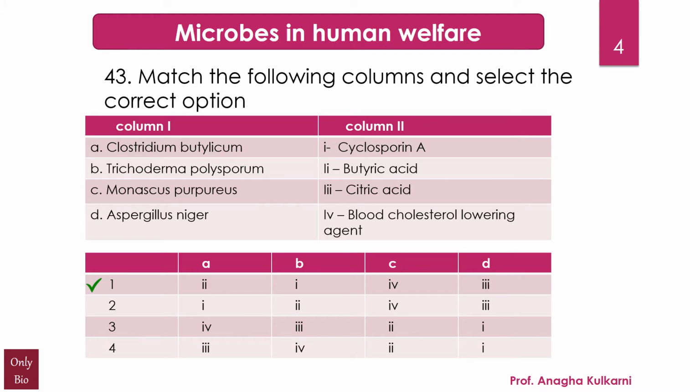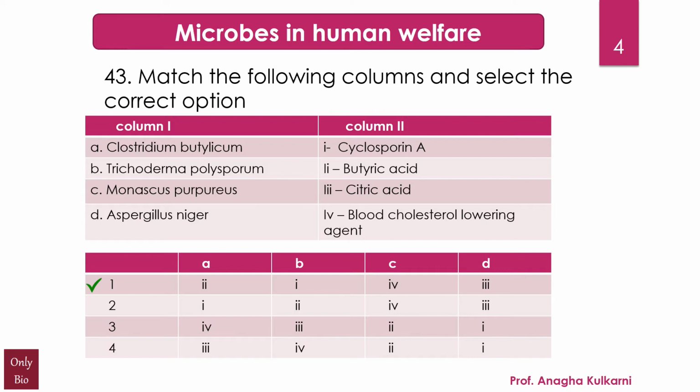Now, cyclosporin A is produced by the fungi Trichoderma polysporum, and it is an immunosuppressant prescribed in organ transplants to prevent rejection. Now, C, that is Monascus purpureus, is a yeast which is commercially used in the production of blood cholesterol lowering statins. It is a fungus most important because of its use in the form of red yeast rice in the production of fermented food in China as well.